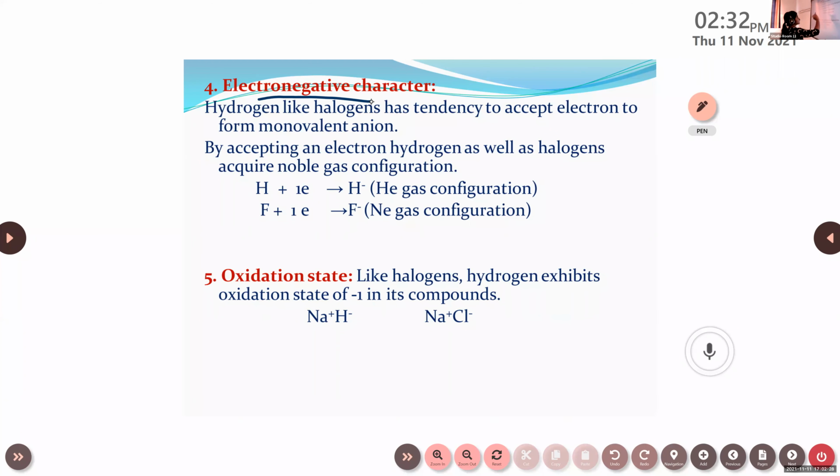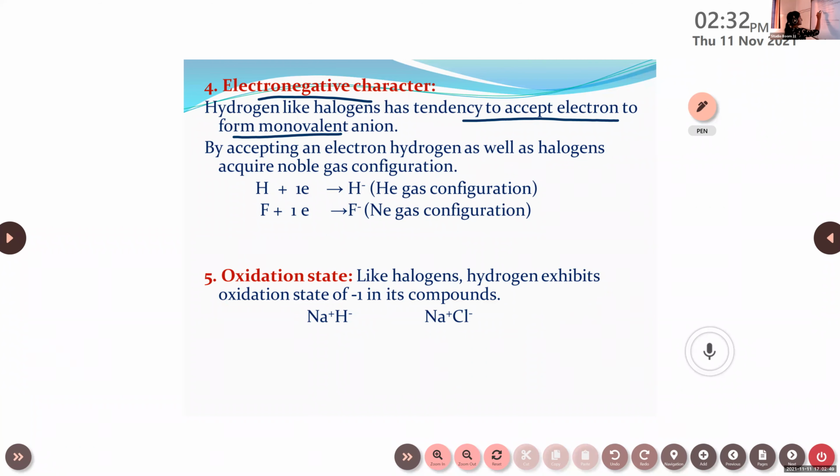Hydrogen, like halogens, has a tendency to accept an electron to form a monovalent anion. So it has a tendency to accept an electron. That's why here it shows electronegative character. By accepting an electron, hydrogen as well as halogens acquire noble gas configuration.